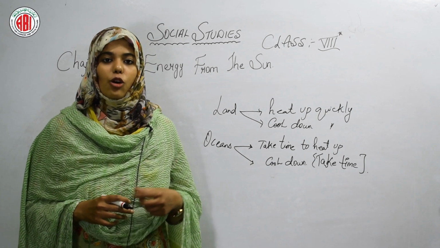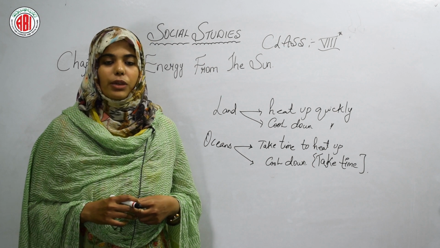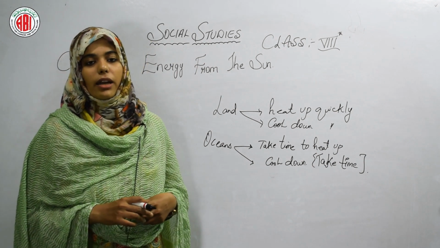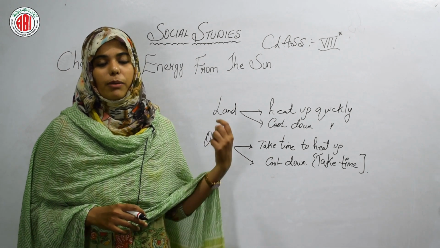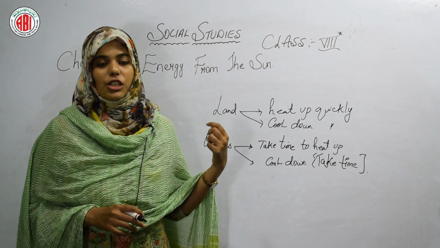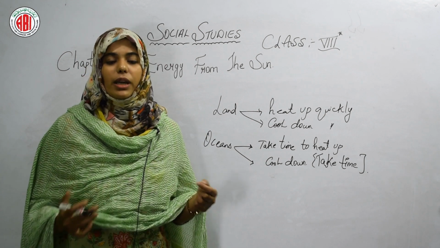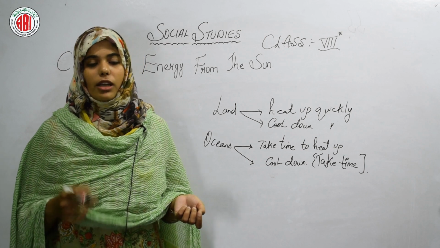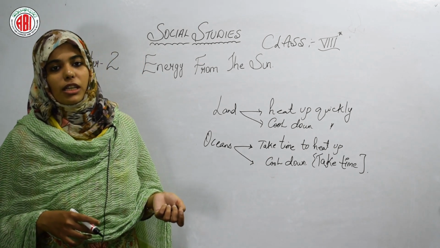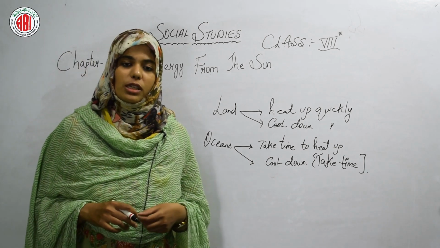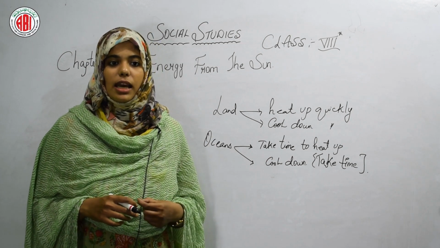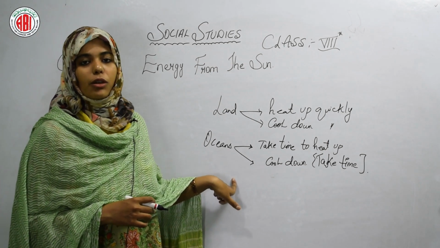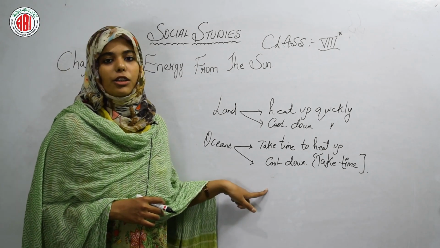Till then, I hope it is clear how we have learned about the angle of incidence, how solar radiation comes from the sun, how much radiation the earth receives, where this radiation goes, how much is insulated by the earth, and how much is reflected back. And what the angle of incidence is, and how land and oceans heat up and cool down, and in what duration.